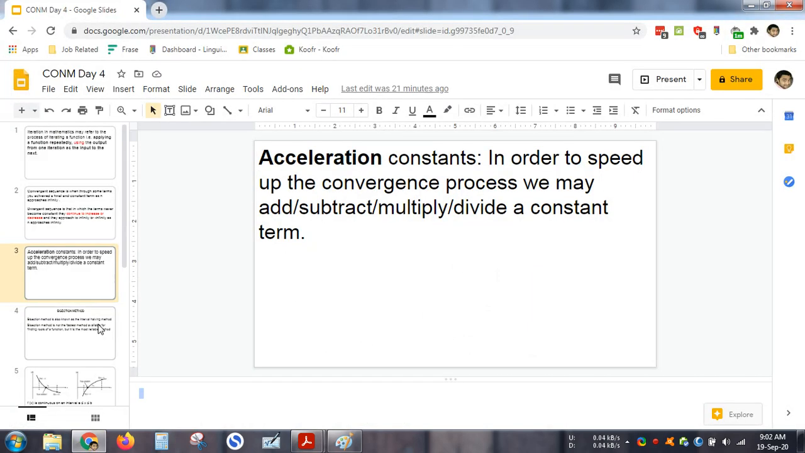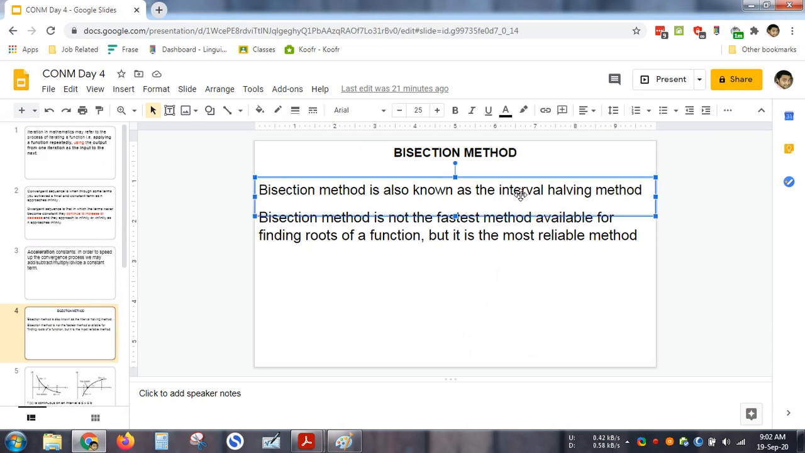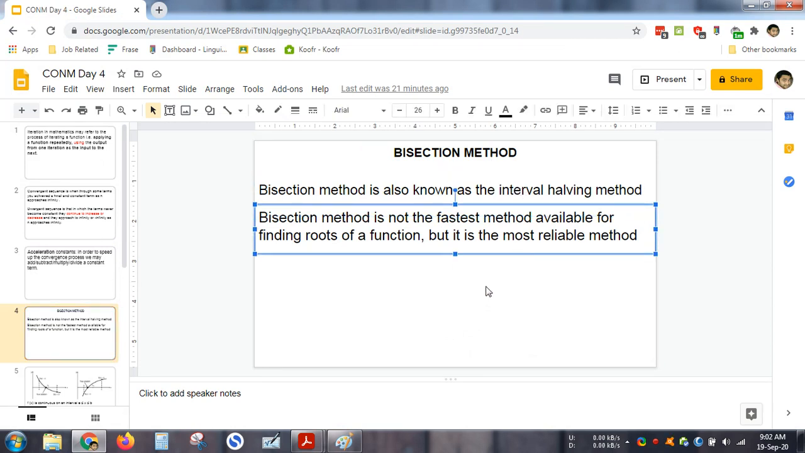Okay, let's see this. Now before I start, let me tell you that bisection method is also known as interval halving method. Why? Because obviously I am going to halve the interval. So for one x value I am getting negative, for another x value I am getting positive. I will assume that the midpoint is the solution. Now bisection method is not the fastest method of solving. Remember that it is the most reliable, because your solution will converge if you start correctly.